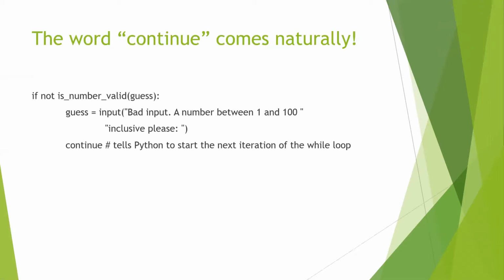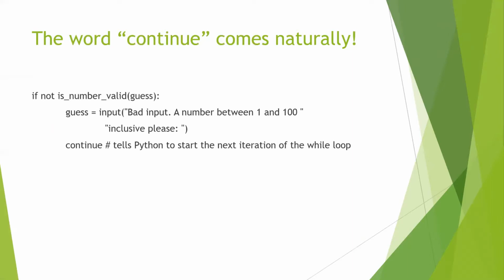So how can we tell Python to just continue to the next iteration of the while loop when we have a bad input? Well, the word continue almost comes naturally. So we have the code on the PowerPoint. If the number is not valid, then you initialize the guess again, and you tell Python to continue to the next iteration of the while loop using nothing but the word continue itself.